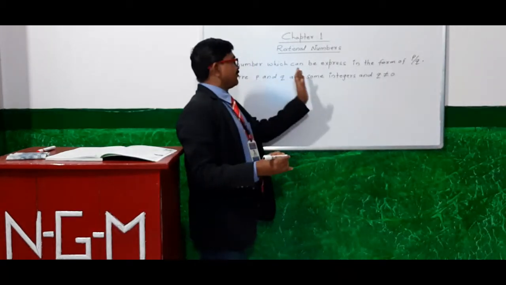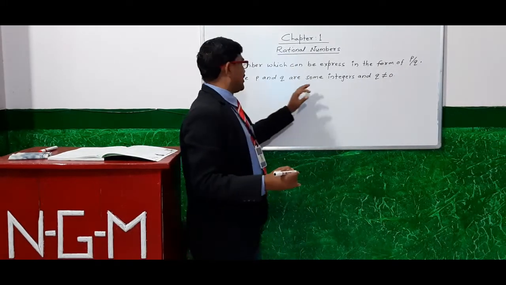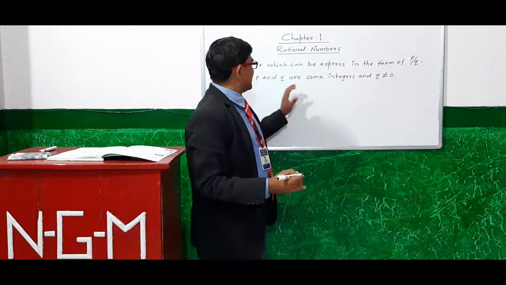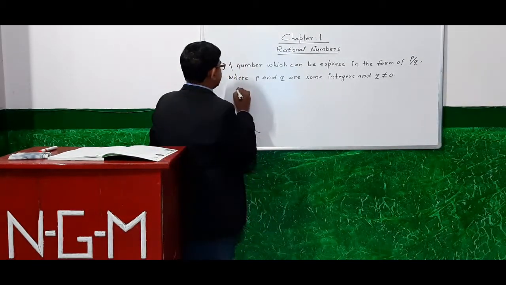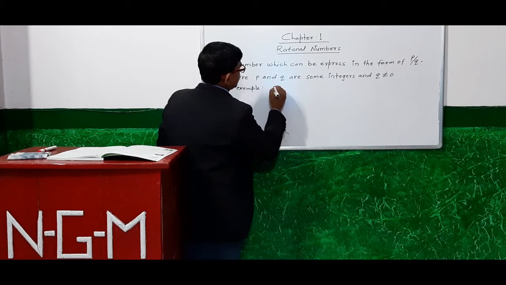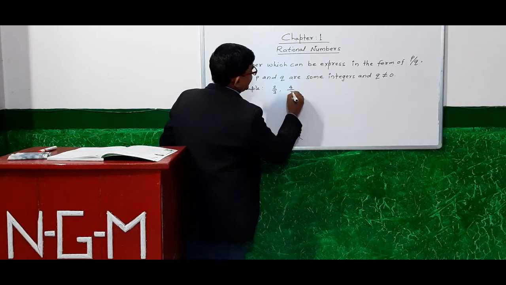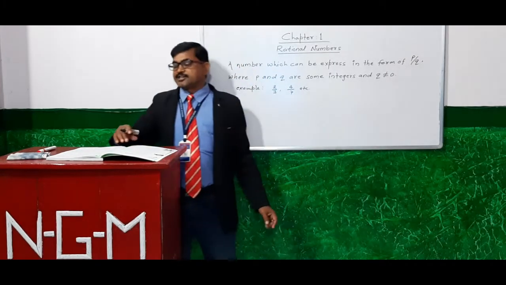A number which can be expressed in the form of p by q, where p and q are integers and q is not equal to 0, is called a rational number. As examples, 2 by 3, 4 by 7, etc. These are rational numbers.